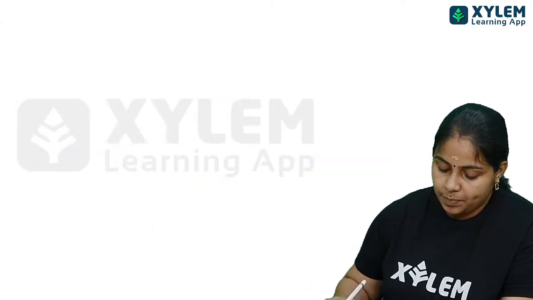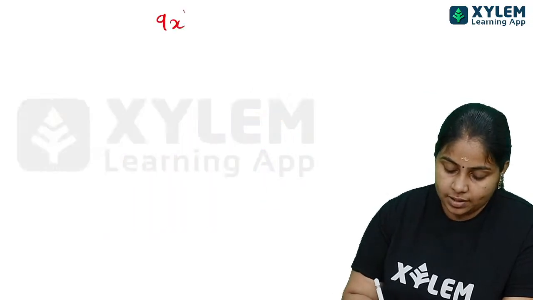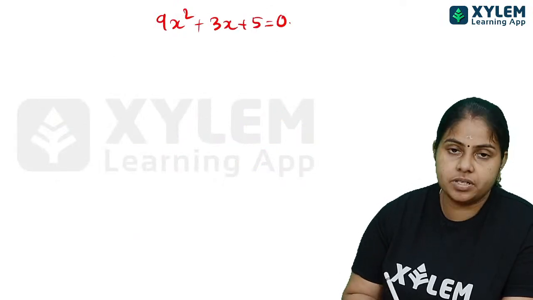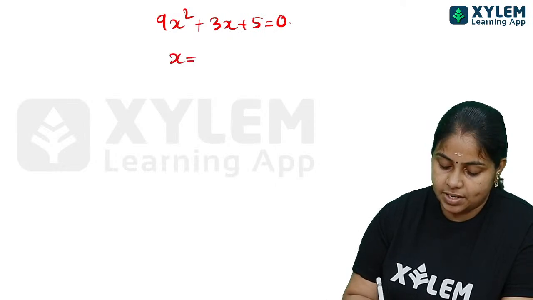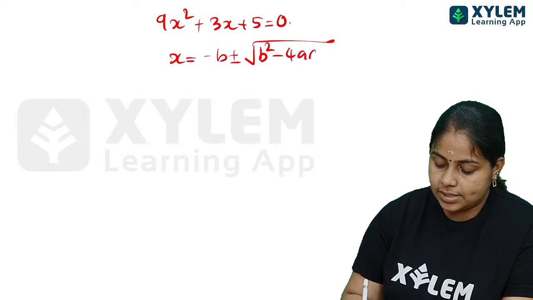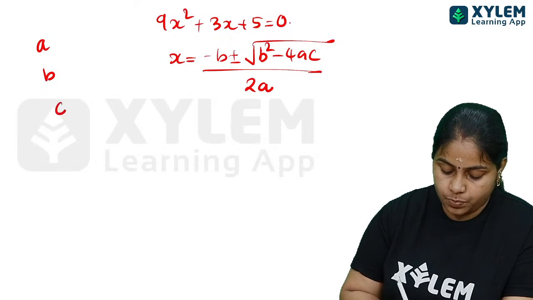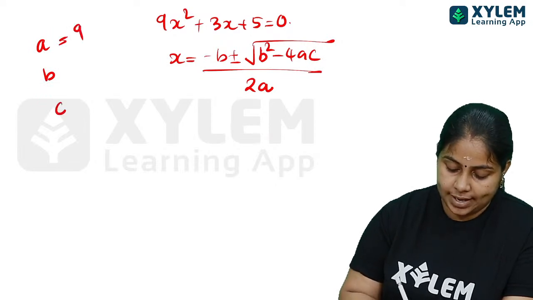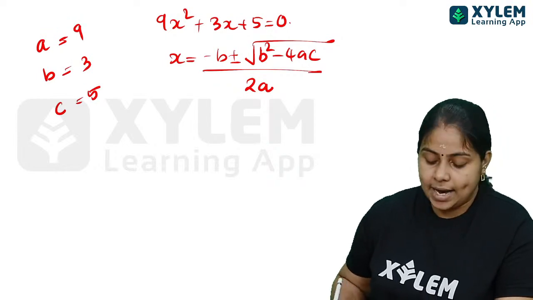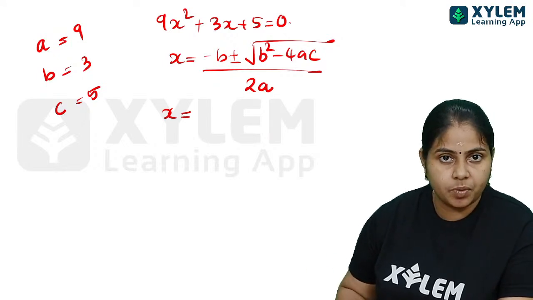Okay, so you will be getting something like this: 9x² plus 3x plus 5 is equal to 0. Here they may ask you to find the solution. To find x, what do we do? Negative b plus or minus root of b² - 4ac divided by 2a, and you have to write what is a, what is b and what is c. In the direct question, it is 9, 3 and 5. The values are directly substituted over here, and if you directly substitute the values there, you will be getting the answer.